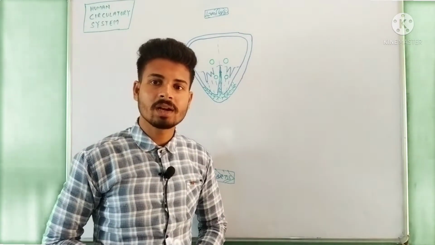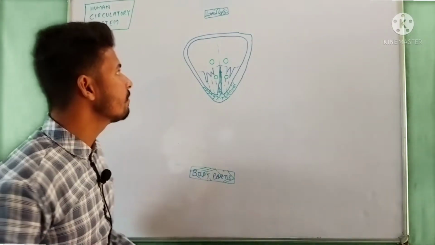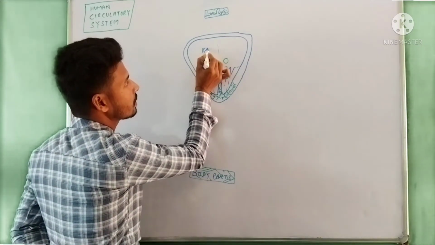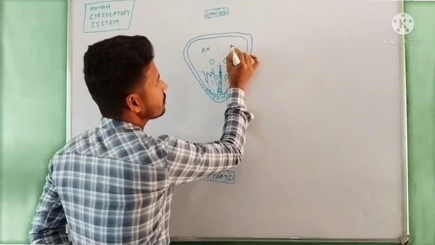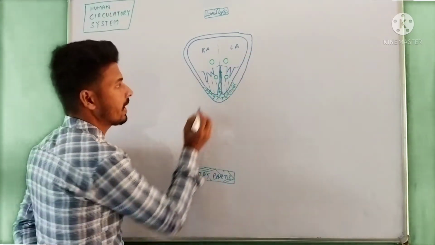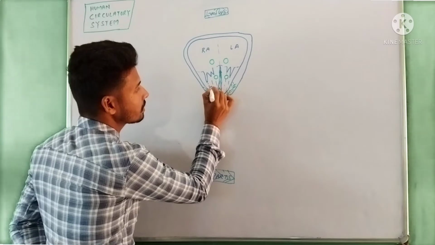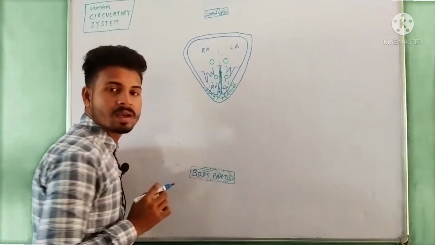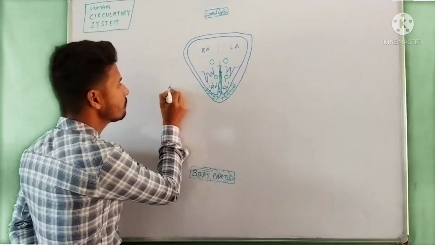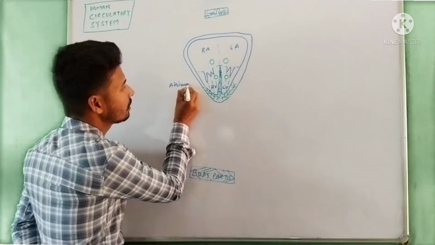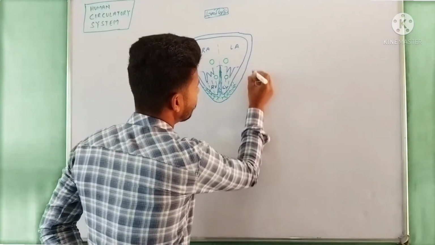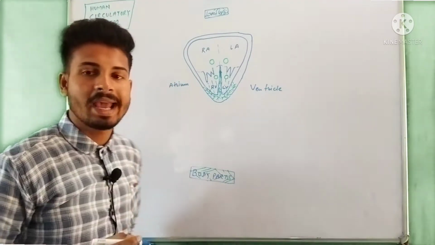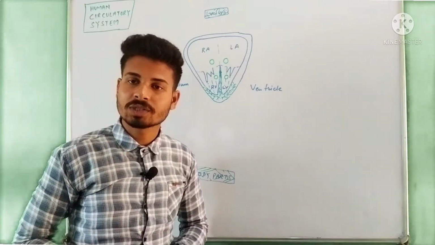Our heart is generally four chambered, which we can see here. This chamber is the right atrium and this chamber is the left atrium, and below that, this chamber is the right ventricle and this is the left ventricle. Atrium and ventricle are the two names that have been given to the chambers of our heart.